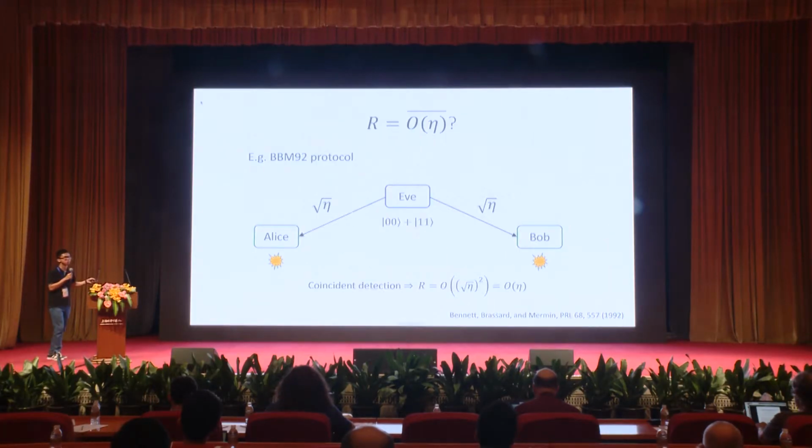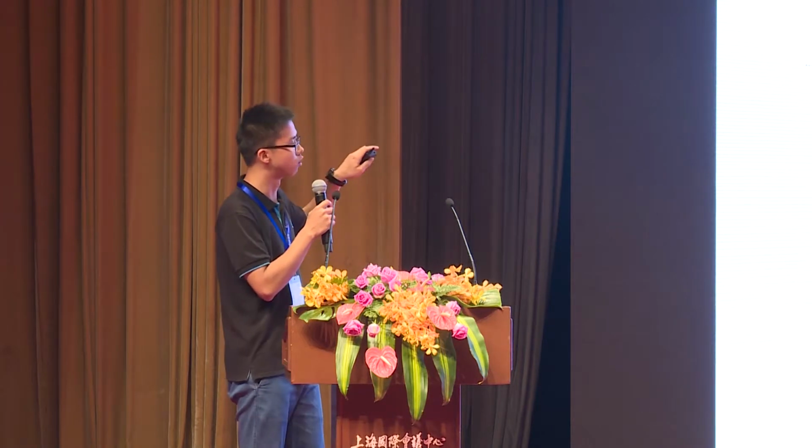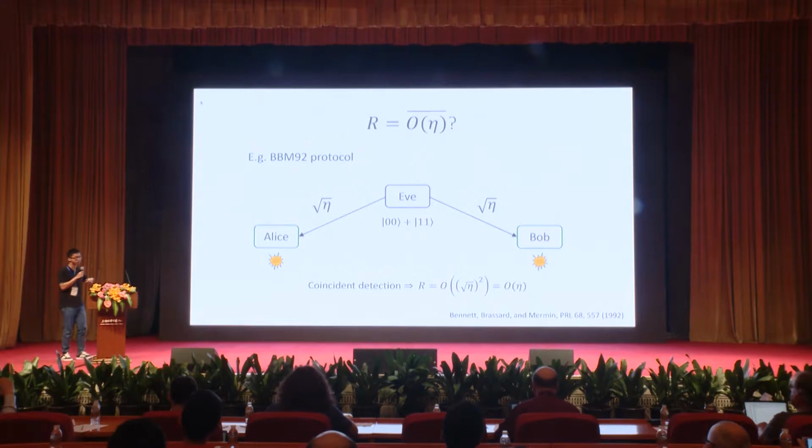The first one is the BBM92 protocol. In this protocol, both Alice and Bob perform measurements. If we define the transmittance between Alice and Bob as eta, then the transmittance between Alice and Eve is the square root of eta. At first glance, we would guess that the detected signals would scale with the square root of eta, but that's not the case.